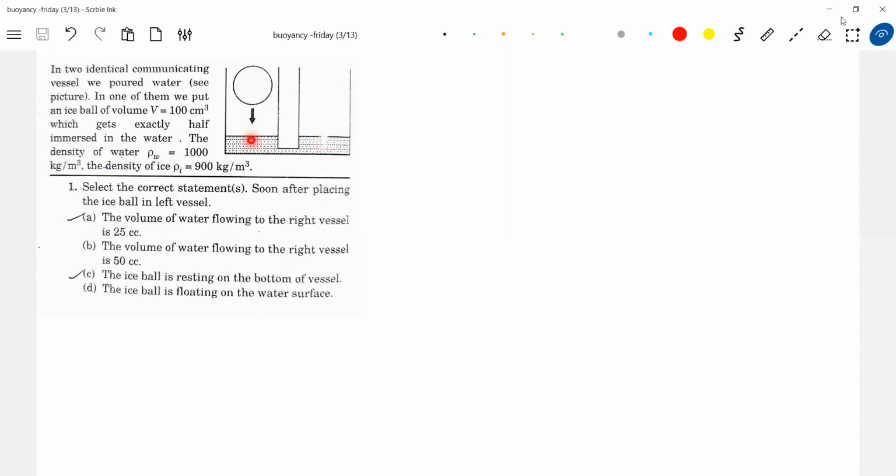Then what will happen here? The weight of the displaced liquid, how much is it now? 25 cc only. So the buoyant force will not be sufficient to support the weight. Therefore, what will happen? It will come and settle at the bottom. See, if this cylinder were not there, then half of it would be immersed. But because some water will flow out here, finally it will come and settle at the bottom.